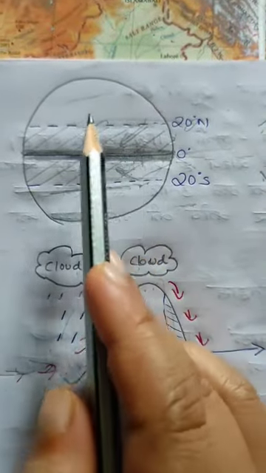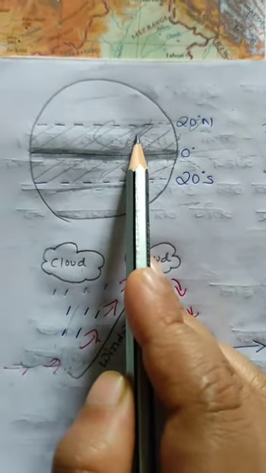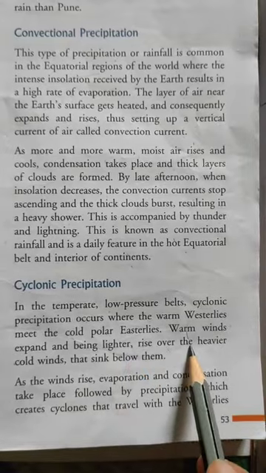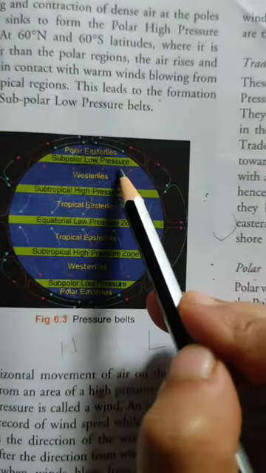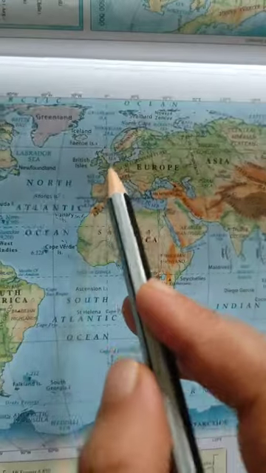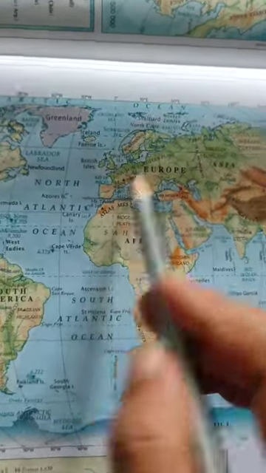Next is cyclonic precipitation. In the temperate low pressure belt, cyclonic precipitation occurs where warm westerlies meet polar easterlies. Warm winds expand and, being lighter, rise over the heavier cold wind, thus sinking below them. As the wind rises, evaporation and condensation take place, followed by precipitation, which creates cyclones that travel with westerlies and cause precipitation. A large part of Western Europe experiences this kind of cyclonic precipitation.